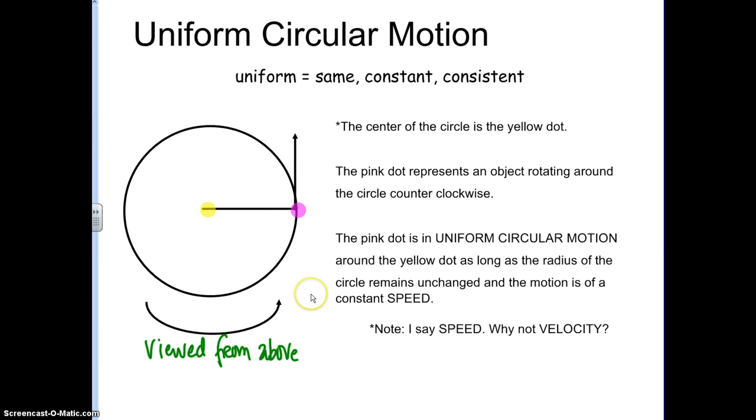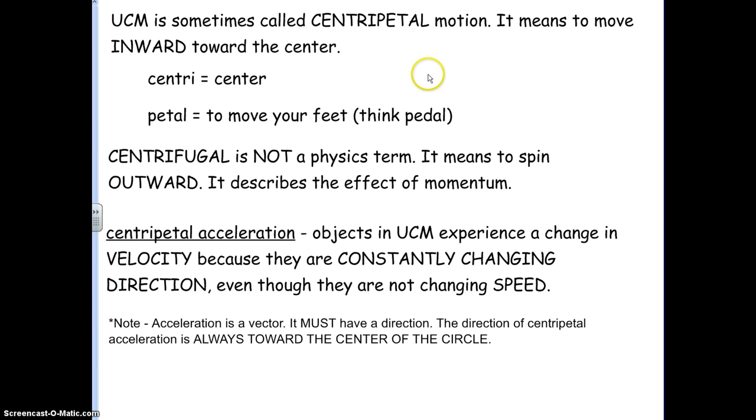And so what we can see is that the object's linear velocity is always changing direction. So that would be considered an acceleration because, remember, acceleration can be speeding up, slowing down, or changing direction. This has a special name.